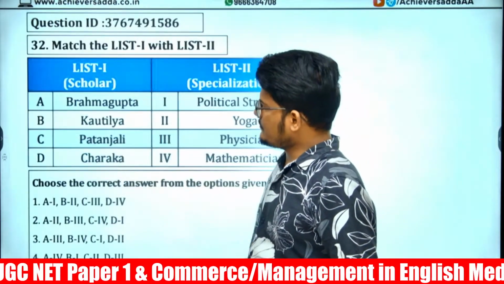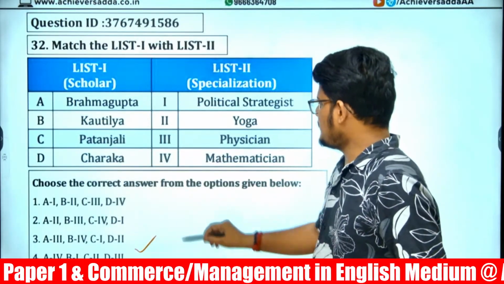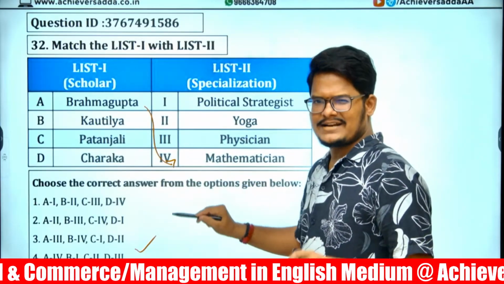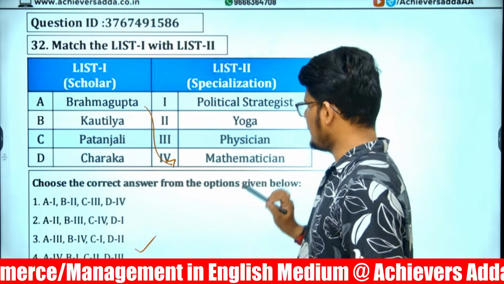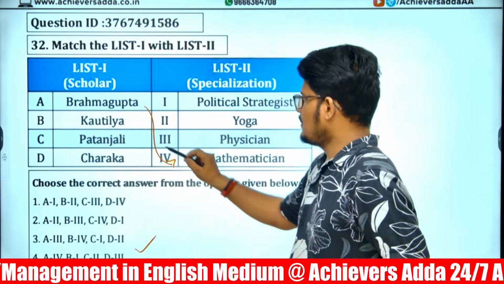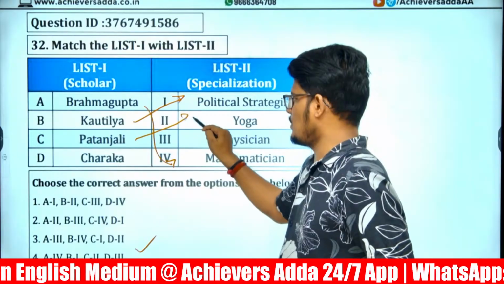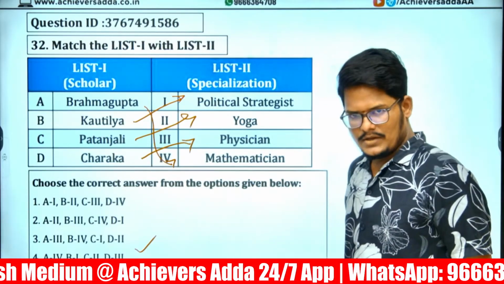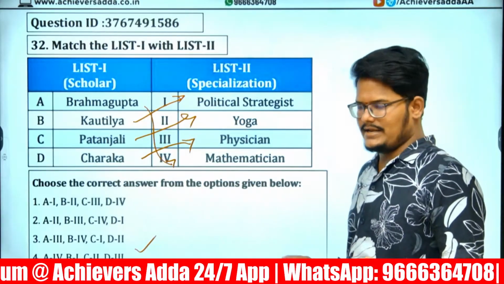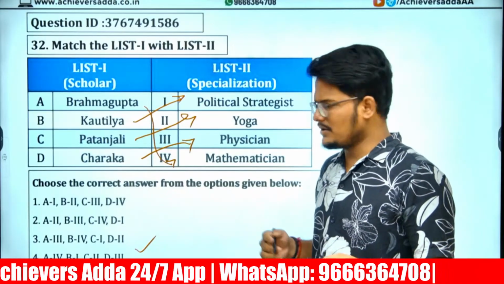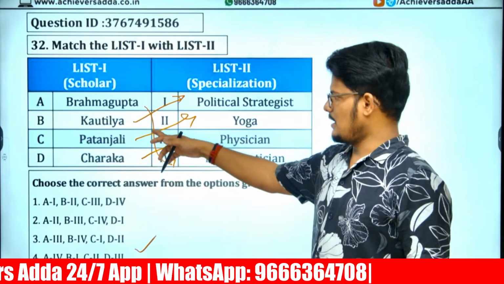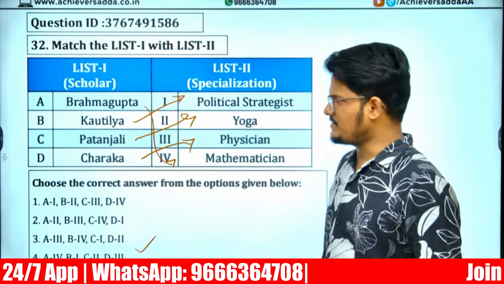Here, the answer for this question is 4. Brahmagupta is a mathematician, so please write it down. Kautilya is a political strategist. Patanjali is yoga and Charaka is a physician. This is question number 1.